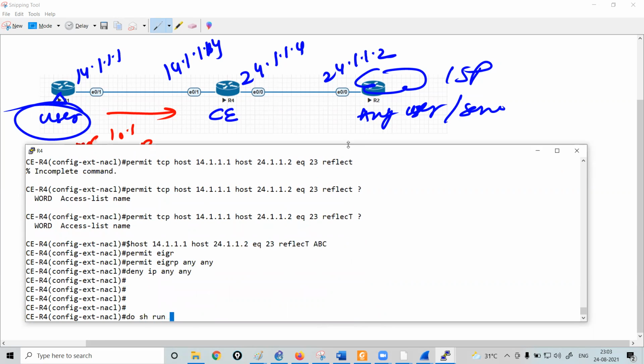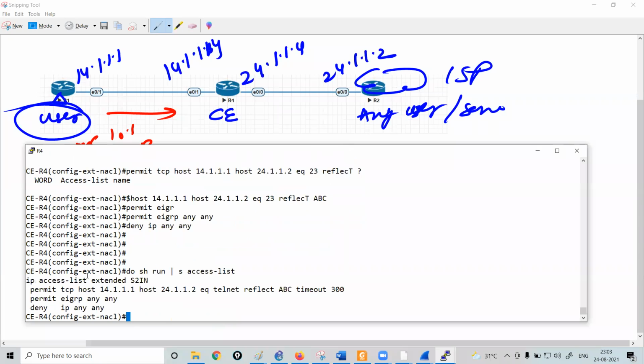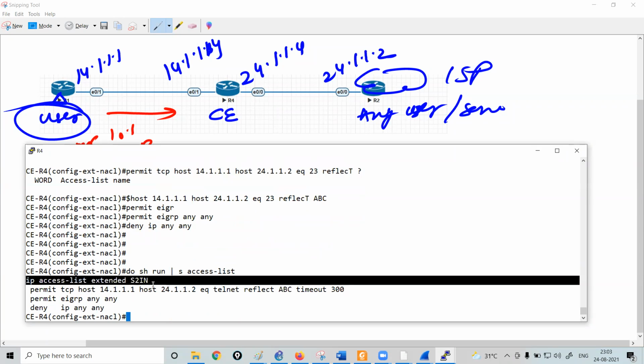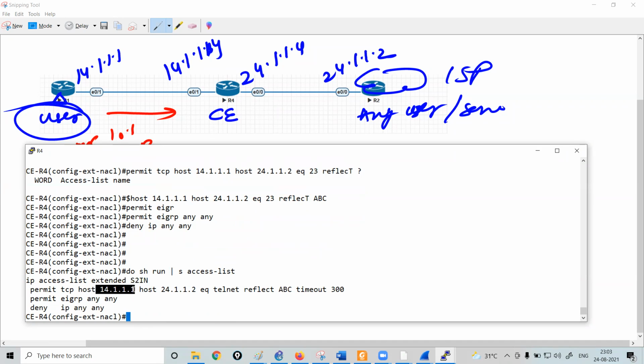So do show run | section access-list. You can see I have created an ACL with the name S2IN, secure to insecure, and I have allowed only 14.1.1.1 traffic to reach 24.1.1.2. The reflect keyword is only used under this statement. What is this timeout? I will discuss that, but right now just focus on this.